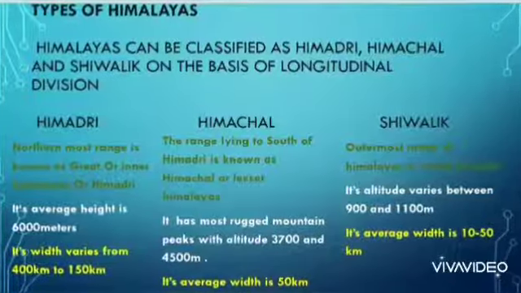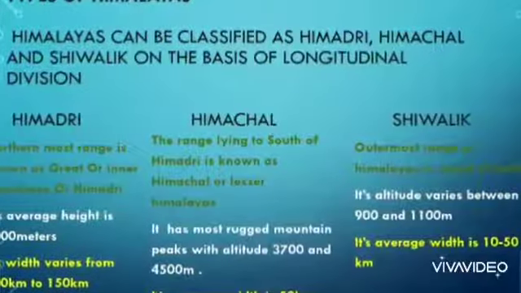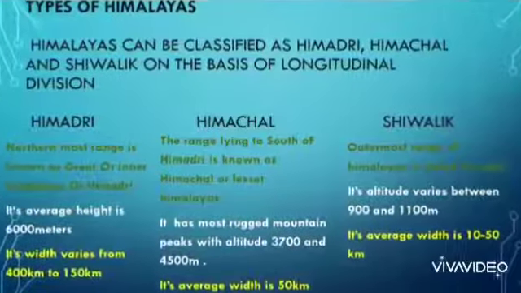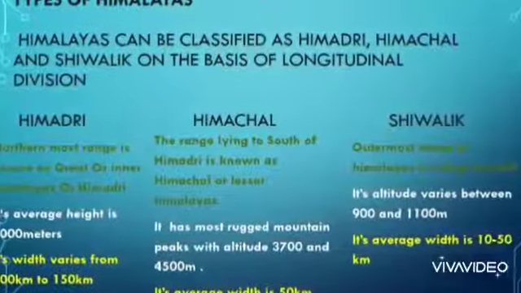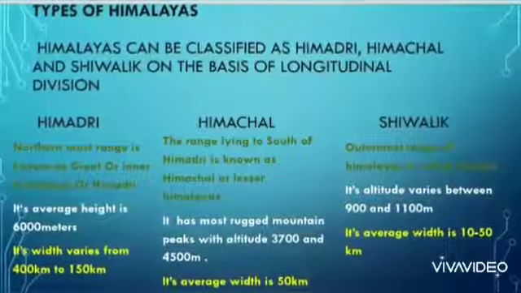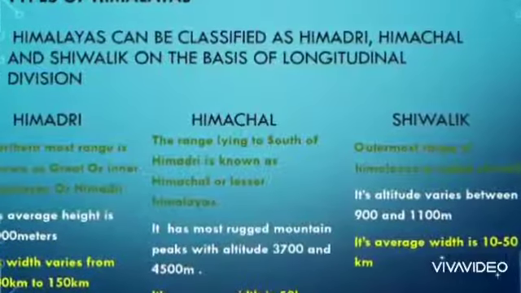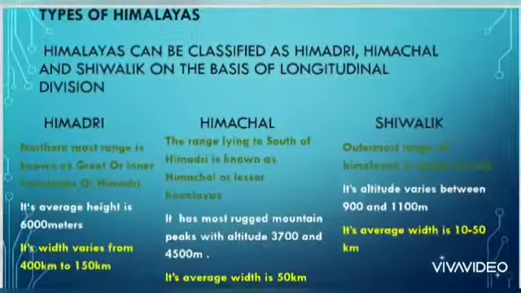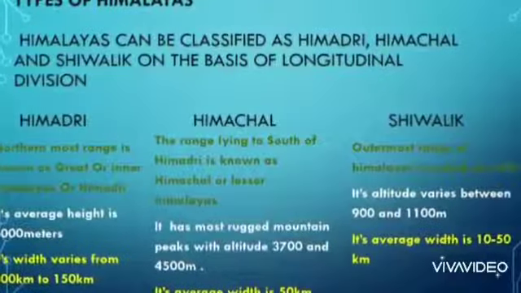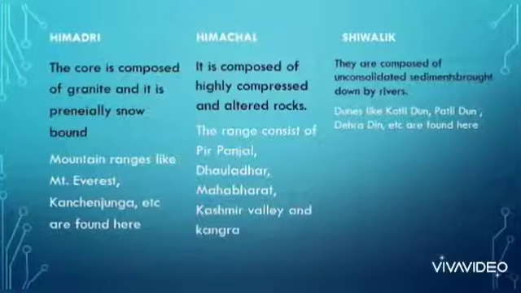The three ranges: Himadri, Himachal and Shivalik. Himadri, the other name is Inner Himalayas. Himachal is in between, that is Lesser Himalayas, and Shivalik is the outer. Himadri's average height is 6000 meter and width from 400 to 150 km. Himachal's average height is 3700 to 4500 meter, whereas Shivalik is 900 to 1100 meter and its average width is 10 to 50 km.